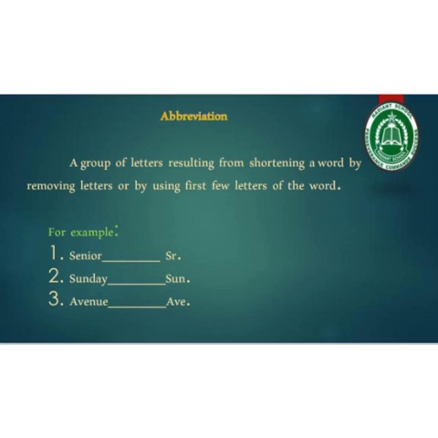Now you can notice this from the given examples. Number 1, senior. In this, the central letters are removed. Number 2, Sunday. In this example, the ending letters are removed, and same in the third one, the ending letters are removed. I hope students that you have understood how a word can be abbreviated.